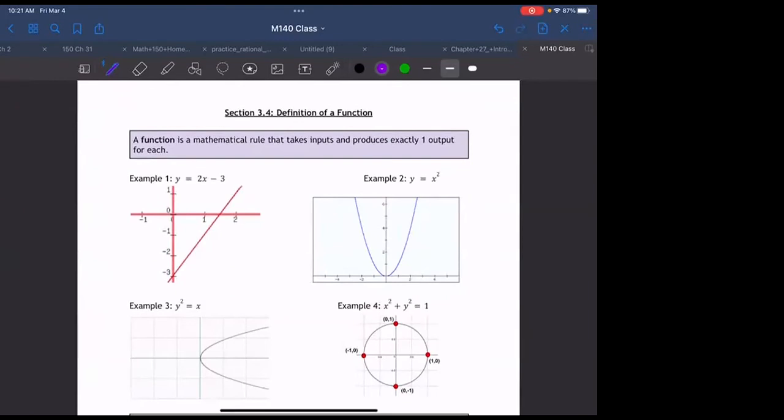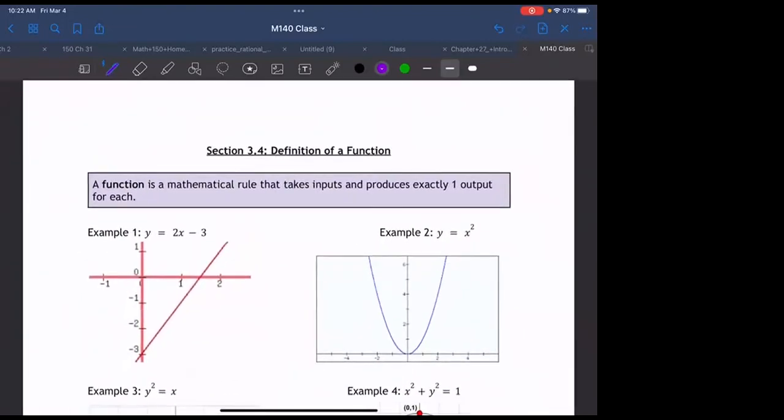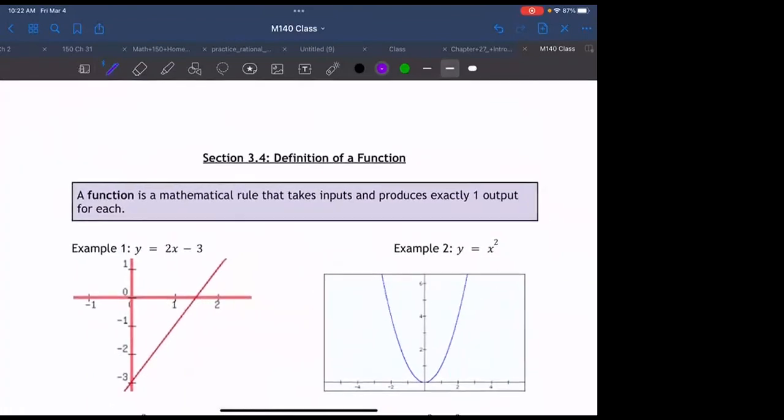Okay. So we're talking about the definition of a function. I feel like the idea of a function is pretty easy to most people, but later on in this section, we're going to start talking about domain and range, which I feel like scares everyone when they see it. But I promise you, it's not as bad as you think. We'll go through it. I think you'll find it to be a little bit easier than you might remember.